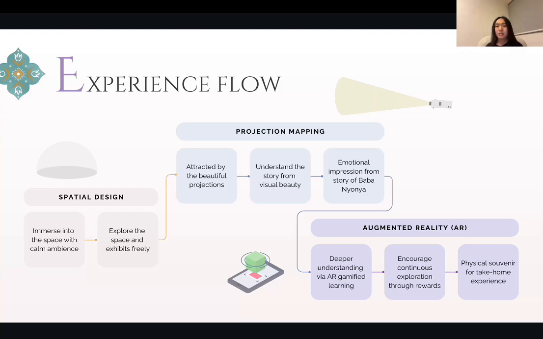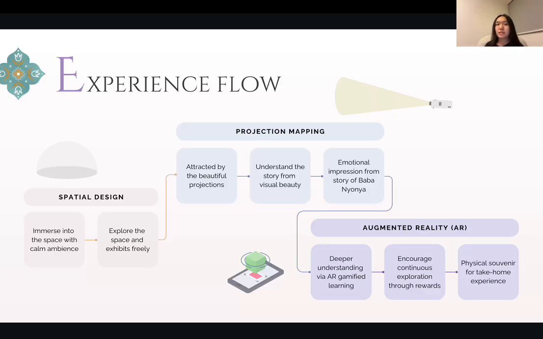And lastly, the augmented reality allows the audience to gain a deeper understanding via AR gamified learning. It encourages the audience to continue exploring in gamified and rewarding ways, and when they finish collecting three of the porcelain, they can redeem a physical souvenir as a take-home experience.